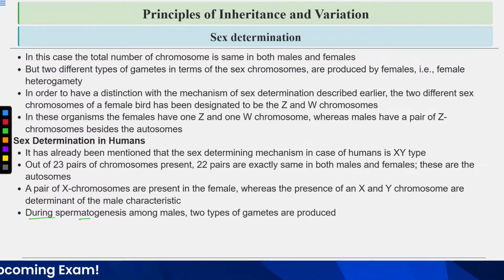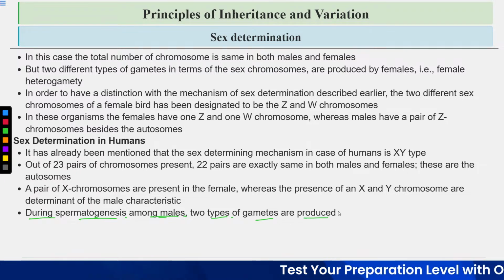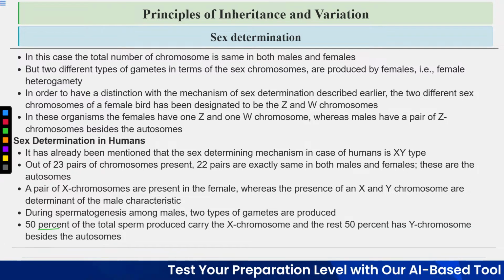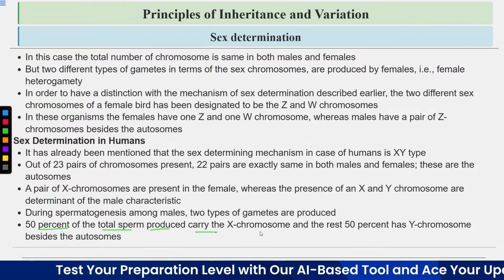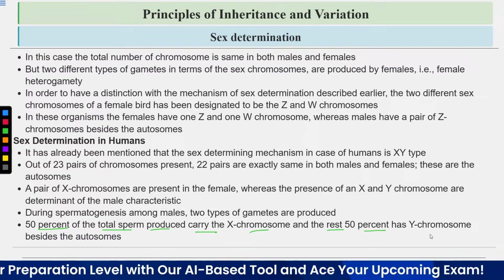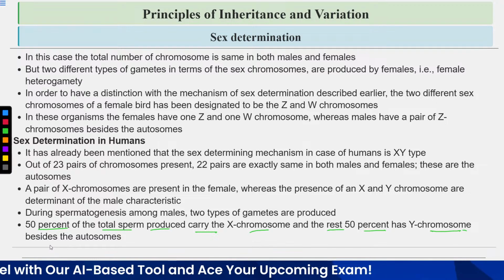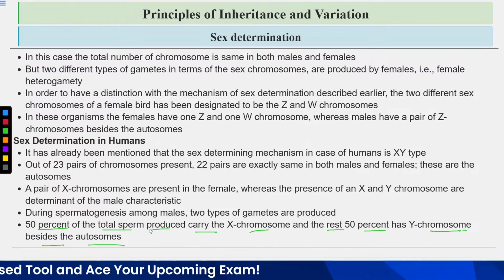And during spermatogenesis, means sperm formation among males, two types of gametes are produced. 50% of the total sperm produced carry the X chromosome, and the rest 50% will carry the Y chromosome beside the autosomes.